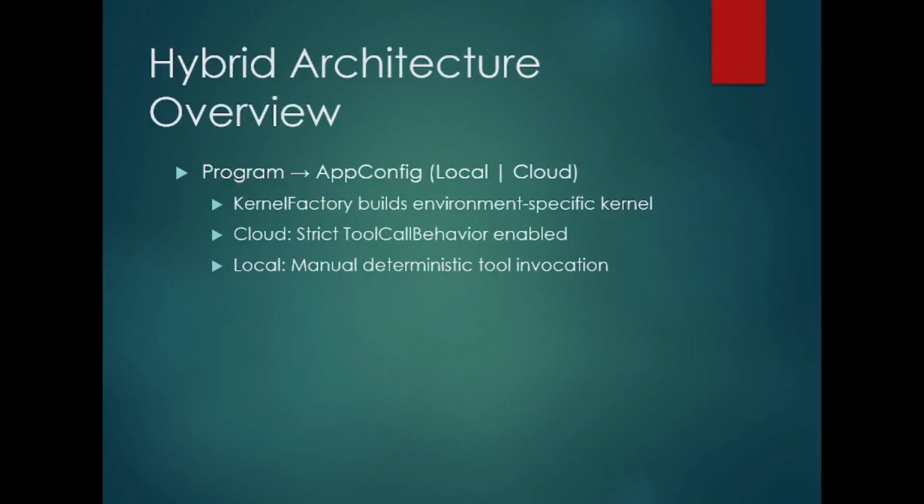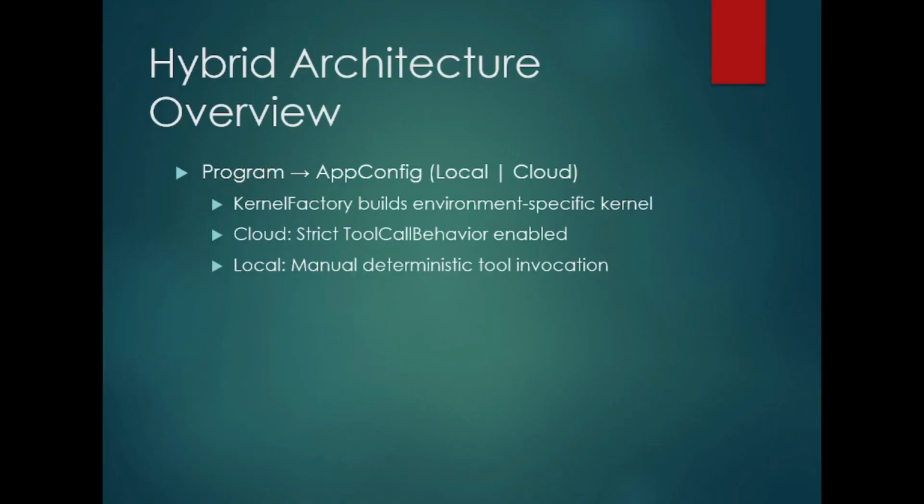So in the hybrid architecture app config, as I mentioned, we are giving an option of choosing the environment, cloud or local. But since I don't have the setup right now in Azure cloud, we have just written the code. In day 12C or 12D, we will try to set up the cloud so that we can show the demo using the cloud. But as of now, I will show the code, and we will take the fallback mechanism to Ollama, assuming that the cloud environment is not yet ready.